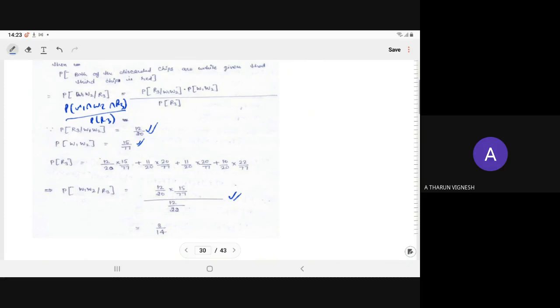Conceptually, is there any concept you want to ask about here? This is a very good question to understand the concept, because we have taken three events.